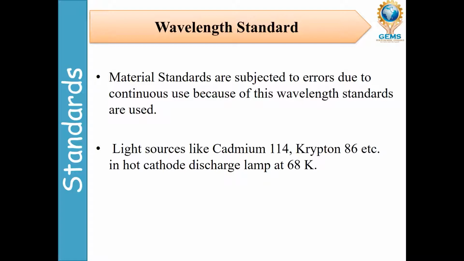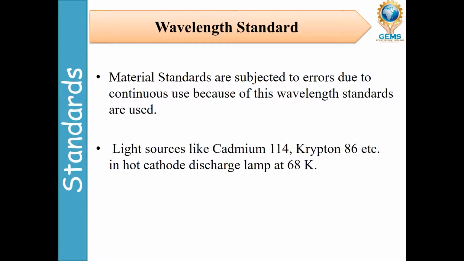These standards are made of materials, maybe hardened steel and other materials. When we use them repeatedly, that will give an error. So to avoid the errors and to get higher accuracy, we go for wavelength standards. Wavelength standards will give higher accuracy without errors.